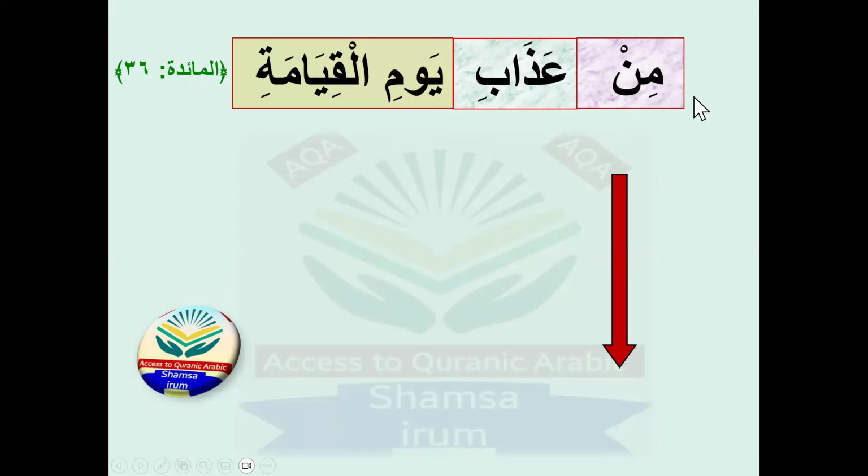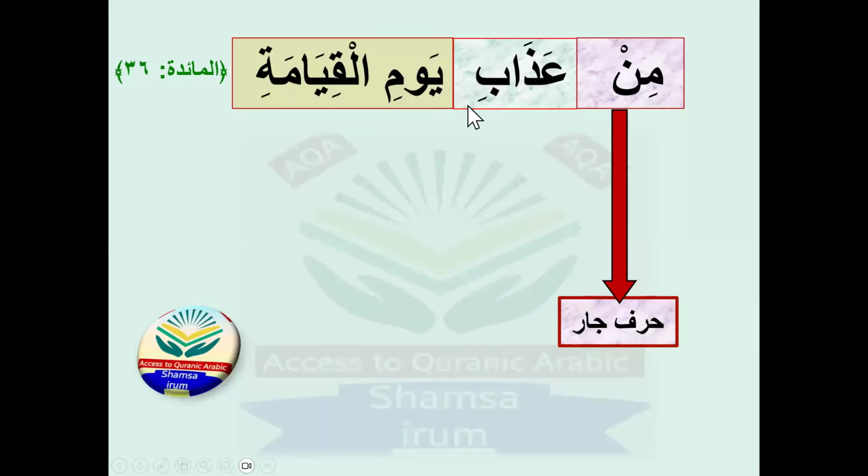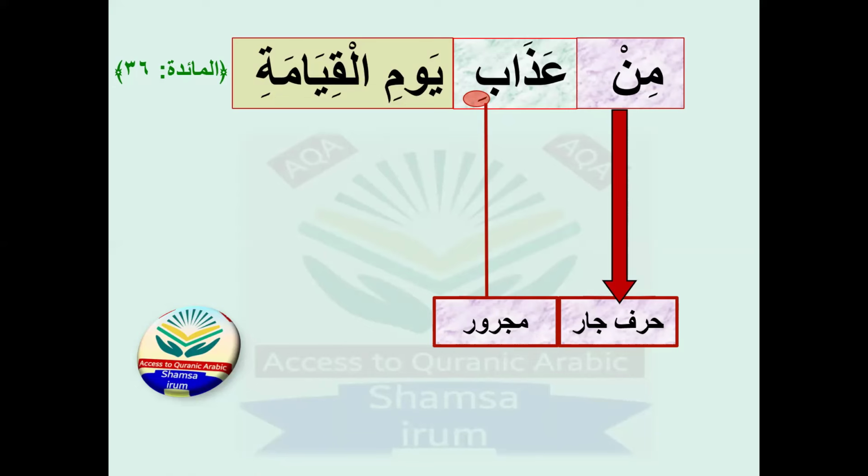So it means it is a harfu jar. If it is a harfu jar, it confirms that the noun after it must be in majroor state. So yes, azabi, I can clearly see the kasra on it. So it means azabi is majroor because of the harfu jar before it. That's why it's majroor.